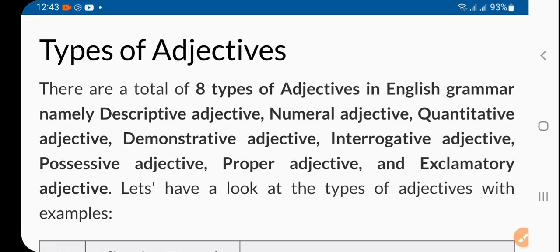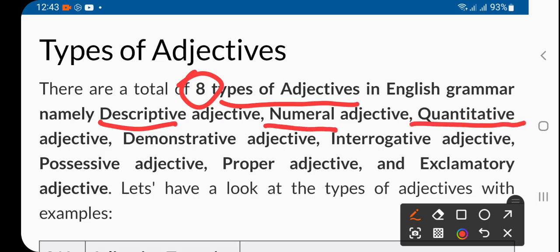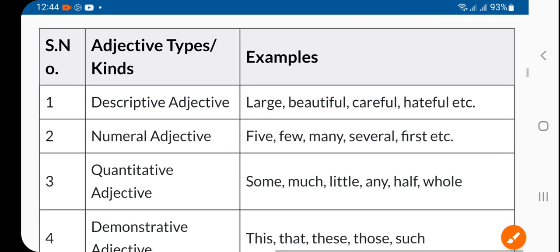So, there are 8 types, right? Please take care. 8 types of adjective. And what are these? Descriptive, numeral, quantitative, right? Demonstrative, interrogative, possessive, proper, and exclamatory. Very important, right? Let us see what are they, right?